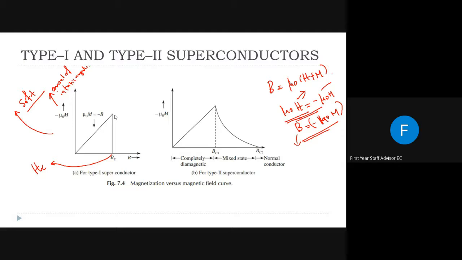And such superconductors are called type 1 superconductors. Since the superconducting property is destroyed abruptly, such superconductors are called soft superconductors. Superconductors for which M, the internal magnetization, becomes 0 abruptly when H is equal to Hc are called type 1 superconductors.